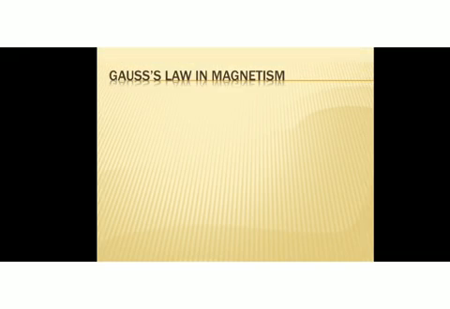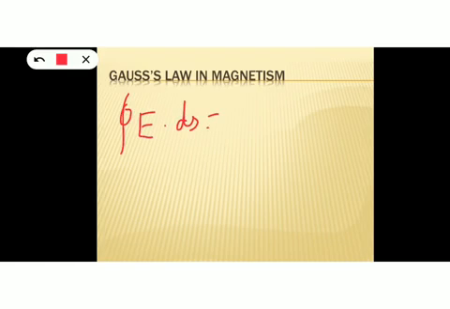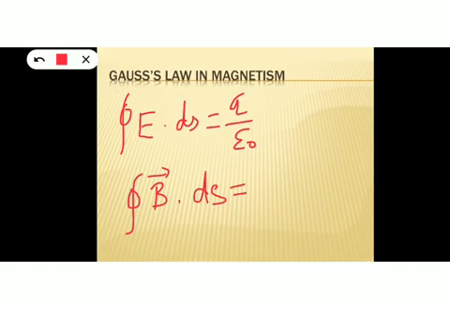Okay, next let's discuss Gauss's law in magnetism. All of you are familiar with Gauss's law in electrostatics. What is Gauss's law of electrostatics? Integral E dot ds is equal to Q by epsilon naught. This is Gauss's law of electrostatics. Then what is Gauss's law of magnetism? Gauss's law of magnetism is the closed integral, instead of E, here we have B dot ds is equal to 0. What do you mean by integral B dot ds is equal to 0? This means that magnetic monopoles do not exist.